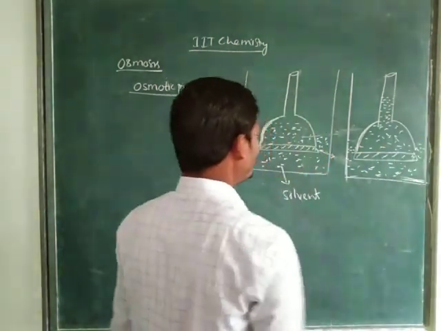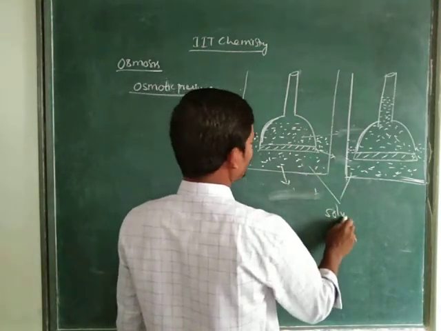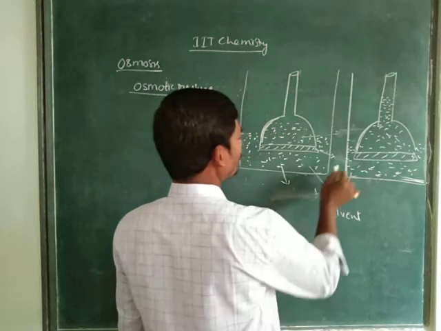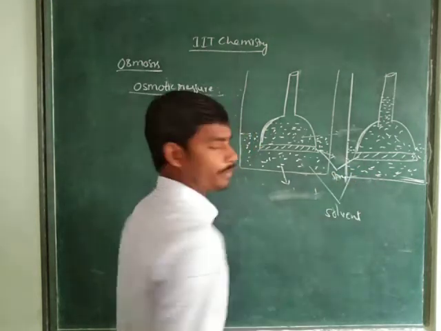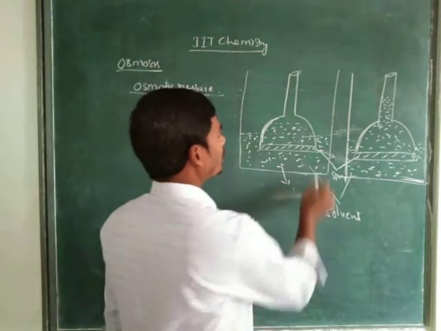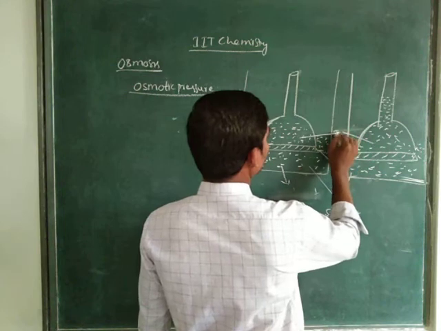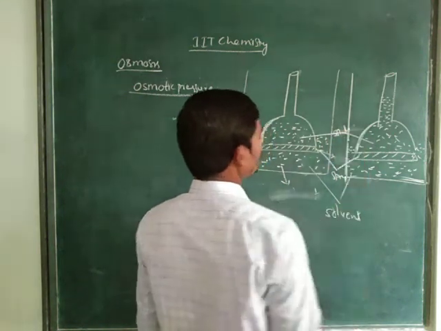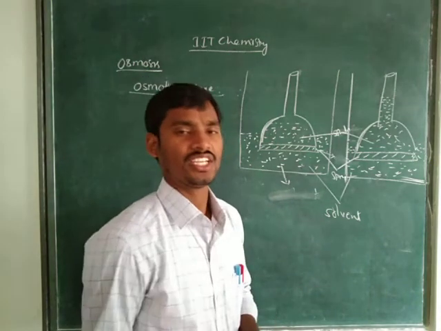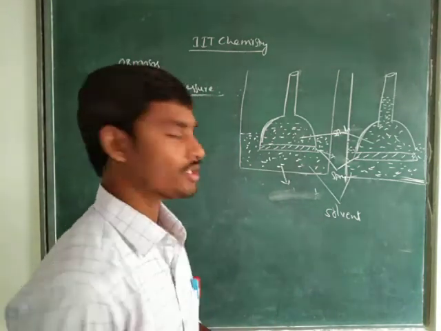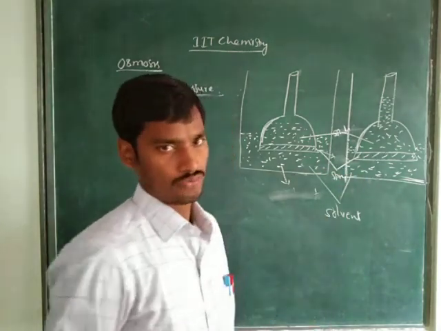Children, see here, this is the solvent. What is that? Solvent. Here this is the semi-permeable membrane. In the funnel we have taken the solution. That means in this solution the solute is dissolved in the solvent. For example, we can take sugar solution. Here we are taking pure water as the solvent, right children?